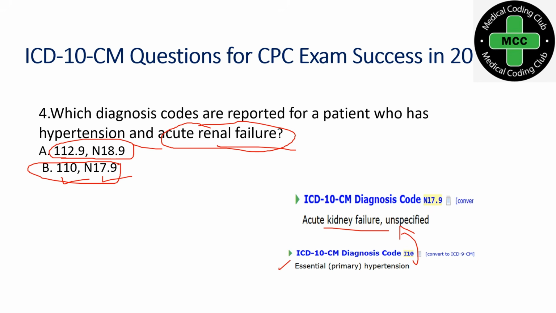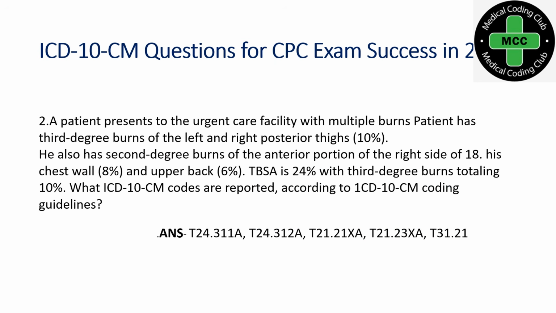Last question, we'll see one more question. The patient presents to an urgent care facility with multiple burns. The patient has a third degree burn to the left and right posterior thigh, that is 10%, and also a second degree burn on the anterior portion, right side, that is again 18%.